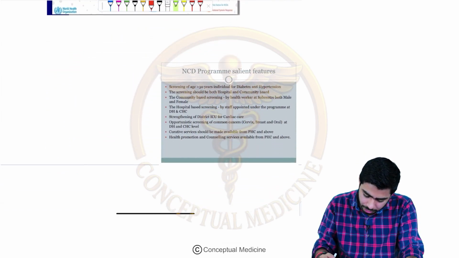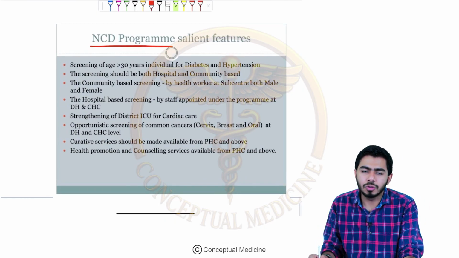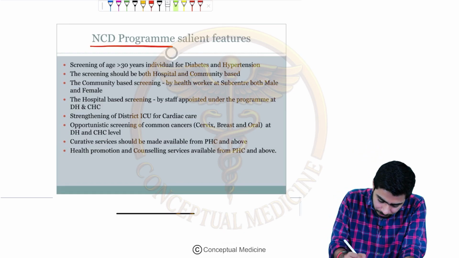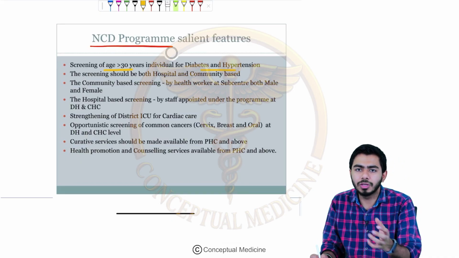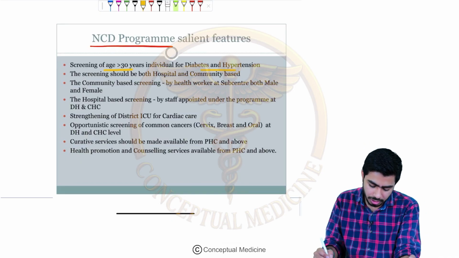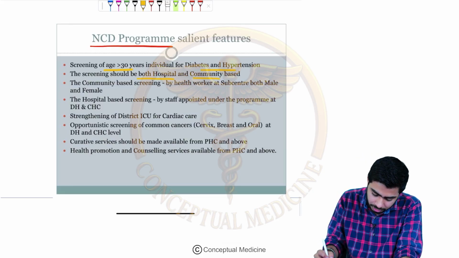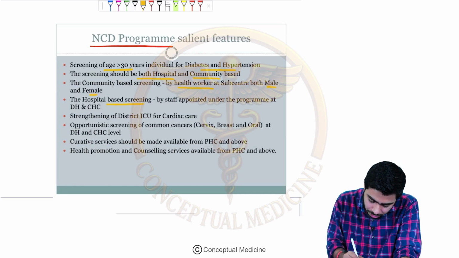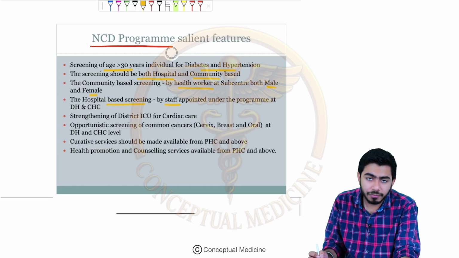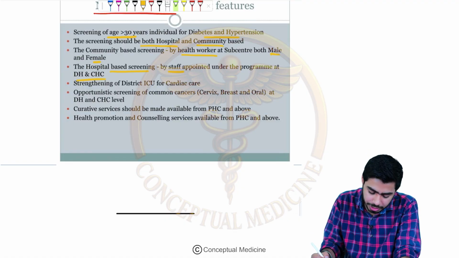And here there are some salient features of the non-communicable diseases program, the NPCDCS. The features are screening of those aged more than 30 years for diabetes and hypertension, so that we diagnose early and treat early. Second, screening should be done at both hospital and community level. Community based screening might be done by the health worker at the sub center for both male and female. For hospital based screening, there should be staff appointed at the DH and the CHC, the district hospital and the community healthcare center.